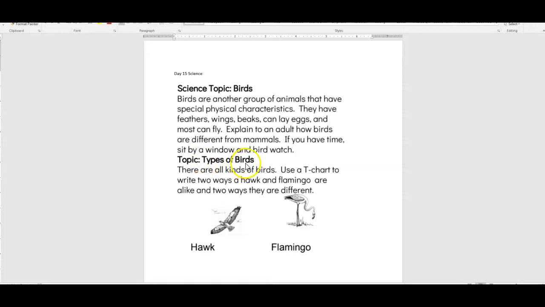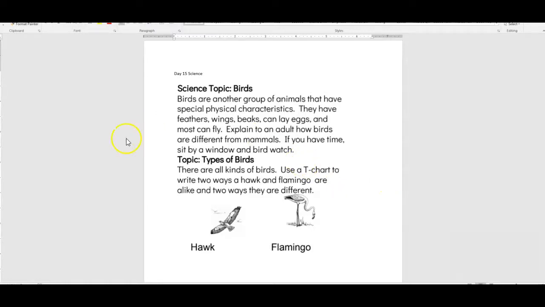Topic: Types of birds. There are all kinds of birds. Use a T-chart to write two ways a hawk and flamingo are alike and two ways they are different. So we have a picture of a hawk here and a picture of a flamingo here. But in this video, we will go on PebbleGo Science and take a look at hawks and flamingos and maybe get a few more ideas on how they are alike and how they're different.